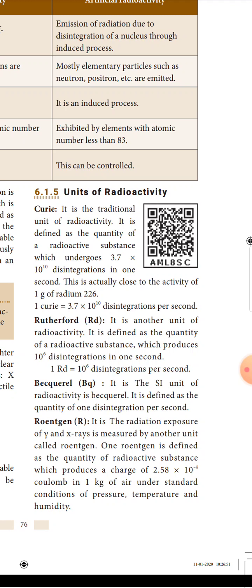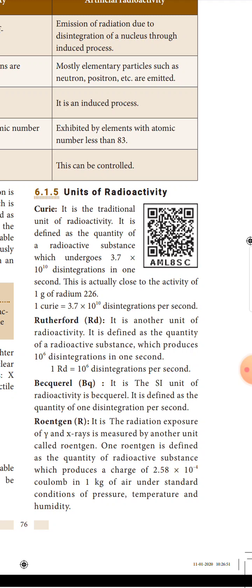So units of radioactivity are given. First unit is Curie, the traditional unit of radioactivity. It is defined as a quantity of radioactive substance which undergoes 3.7 into 10 power 10 disintegrations in 1 second.